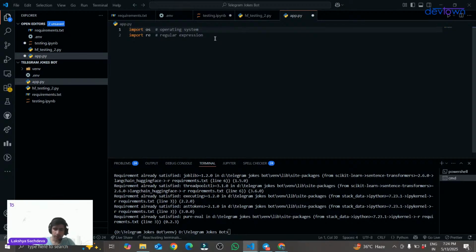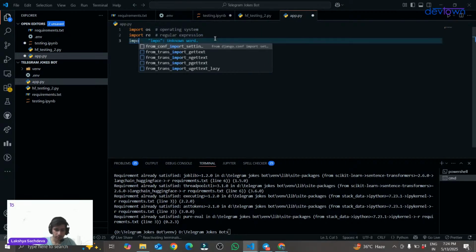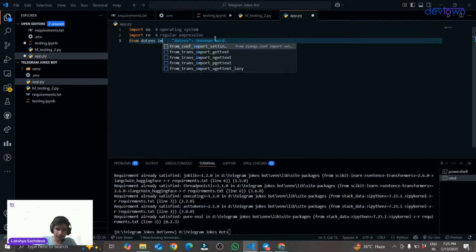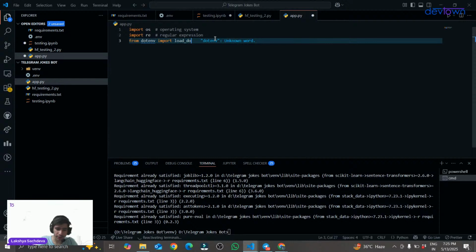Okay, sir. The next library that we have to import is, sorry, not import, but from dotenv I will be importing load_dotenv. This dotenv is used to extract the API keys through the .env file.